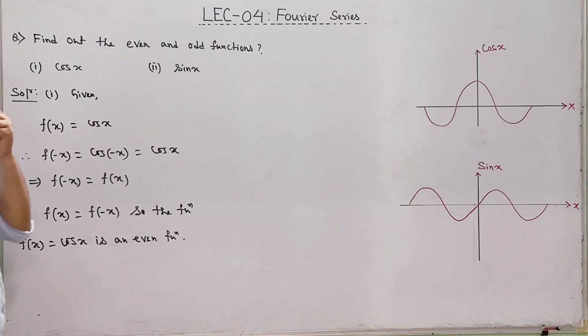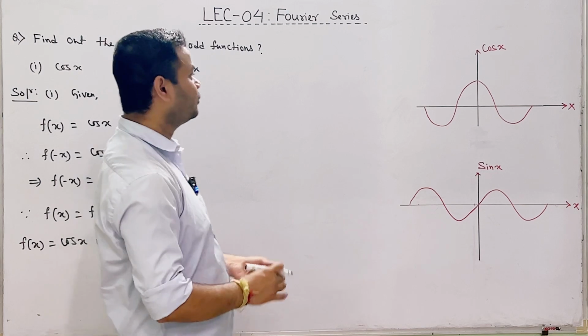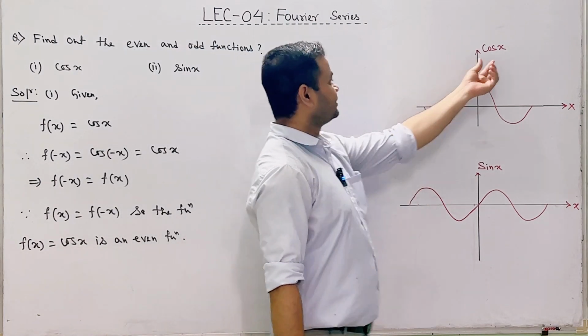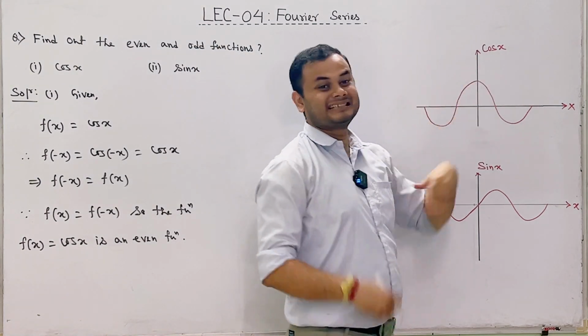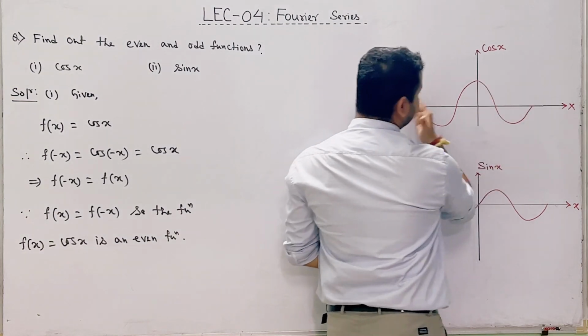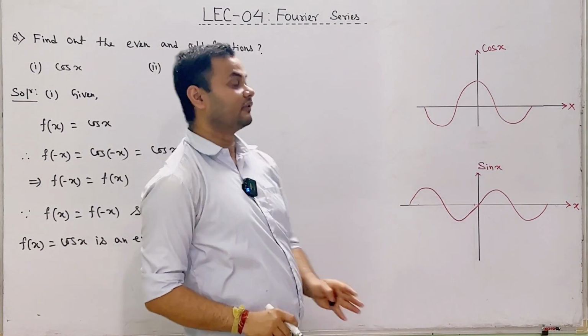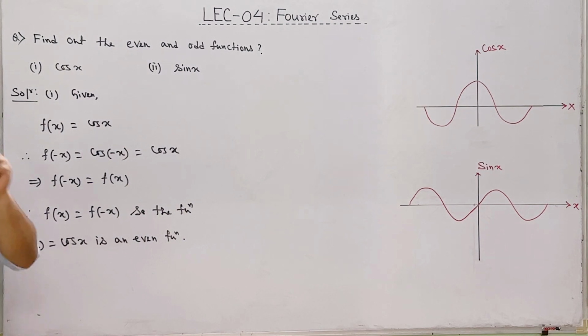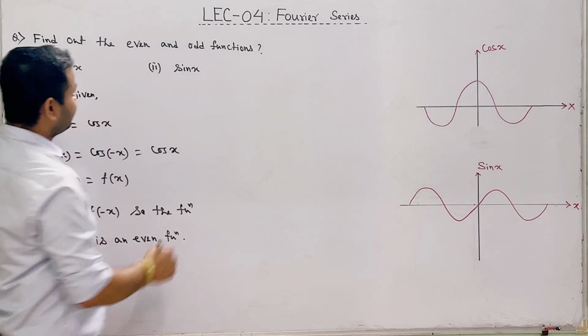Again, if we plot the graph, then we will see that this function cos x is symmetric about y axis. So one side is the same as the other side. So it also confirms that cos x is an even function. Next, question number 2.